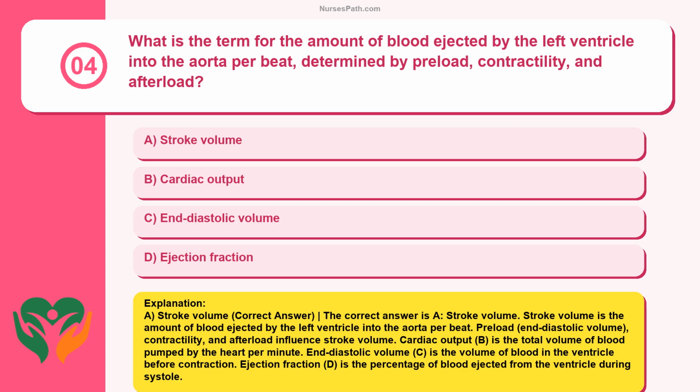Stroke volume is the amount of blood ejected by the left ventricle into the aorta per beat. Preload, contractility, and afterload influence stroke volume. Cardiac output, B, is the total volume of blood pumped by the heart per minute. End diastolic volume, C, is the volume of blood in the ventricle before contraction. Ejection fraction, D, is the percentage of blood ejected from the ventricle during systole.